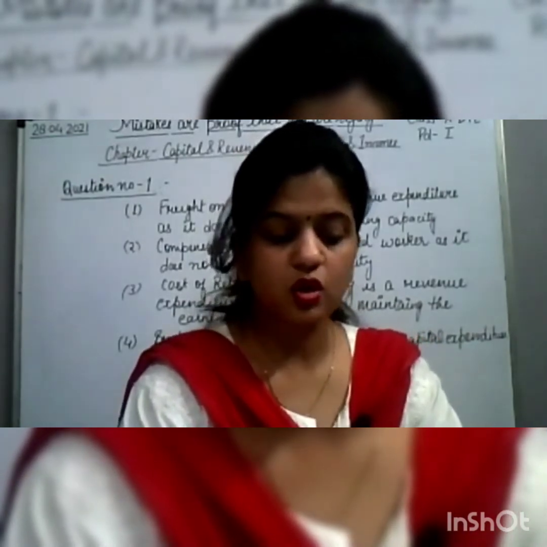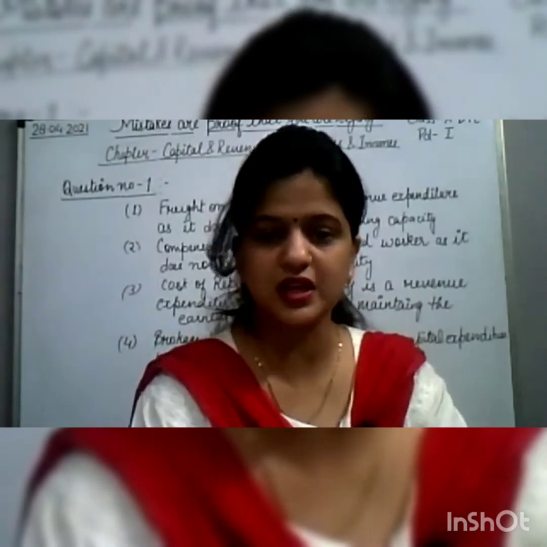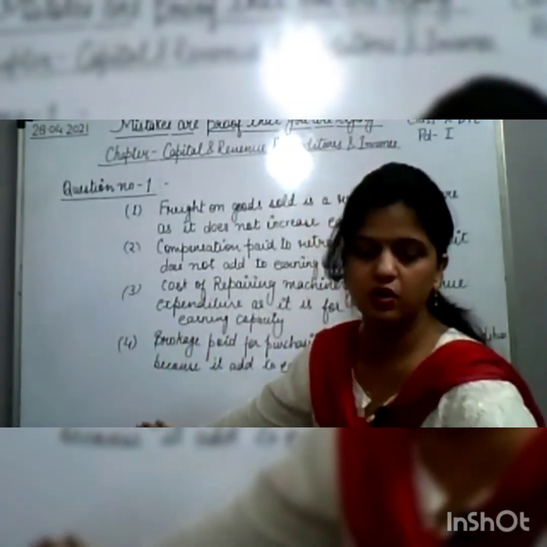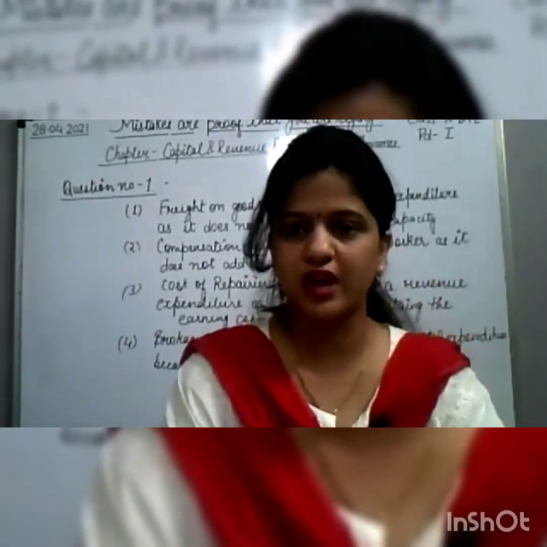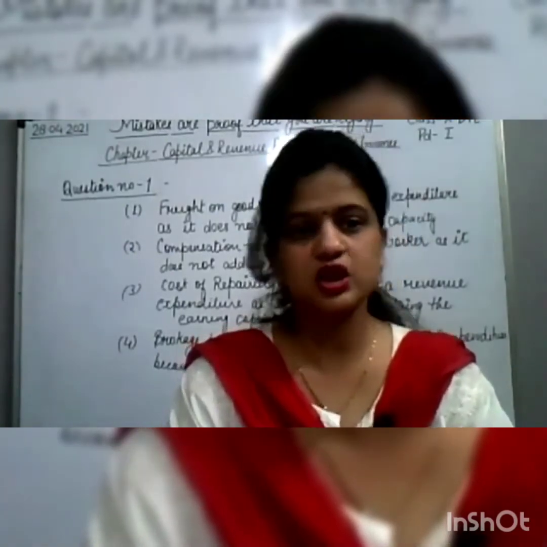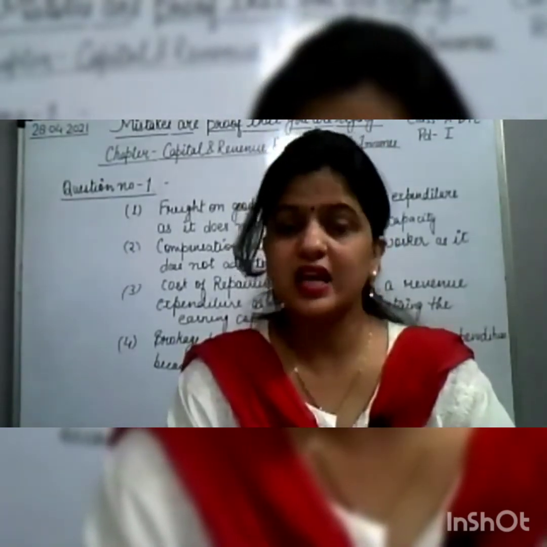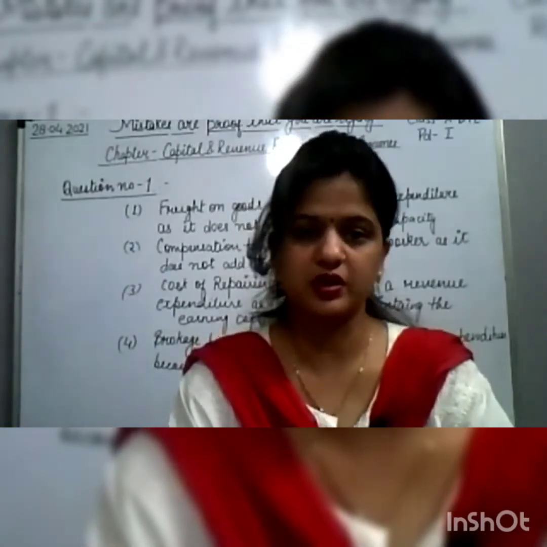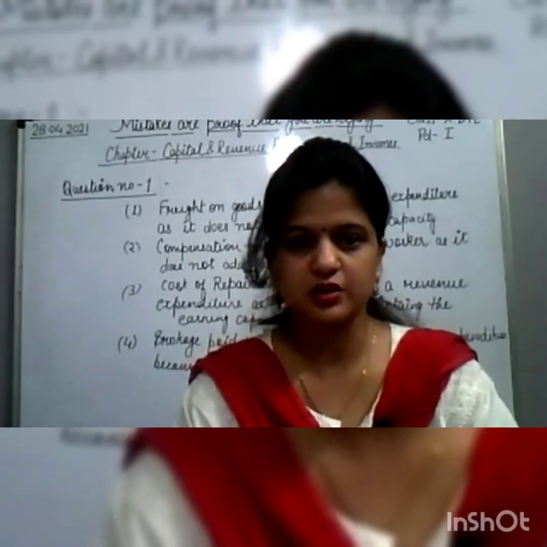Hopefully this much is clear to you all. This question is completed, as I have given you 4 points showing how to write the answers. The fifth, sixth, seventh and eighth points you have to write on your own, so you can come to know how to write the answers. Now I'm going to ask you questions on how you will differentiate capital and revenue expenditures. Everybody be ready for the question answer session.